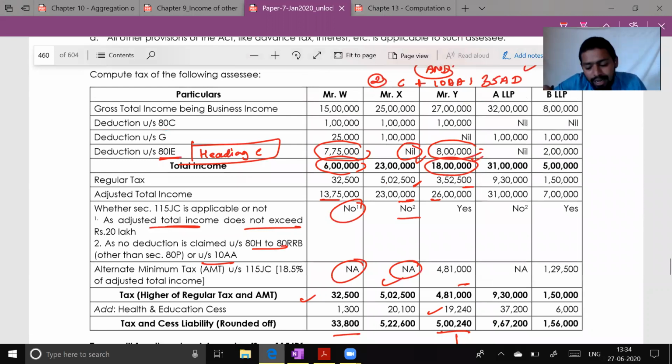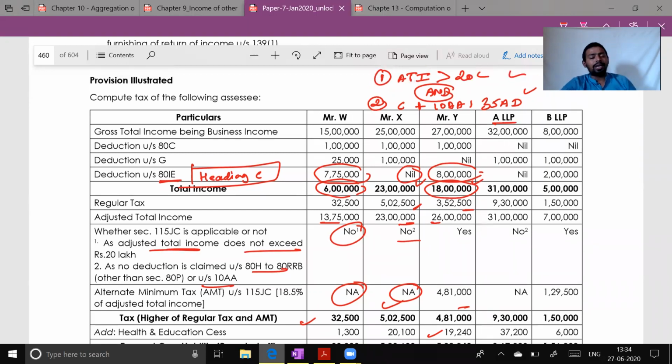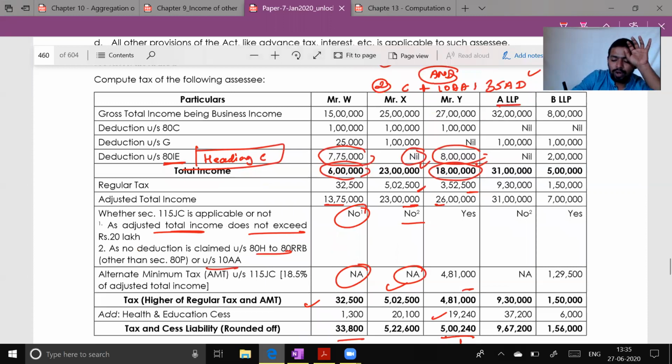ALLP. Now you tell me, ALLP and BLLP, do we check the 20 lakh rupees condition in the LLP case? No, by default it is applicable to them. So 32 lakh deduction under ATC nil, ATG 1 lakh, but they have not claimed any special benefit. Therefore, here it is not applicable.